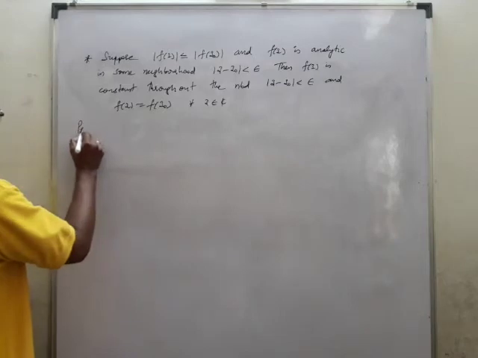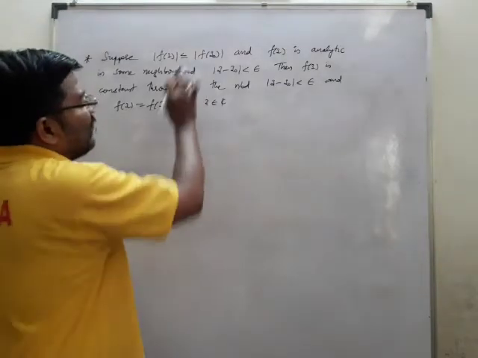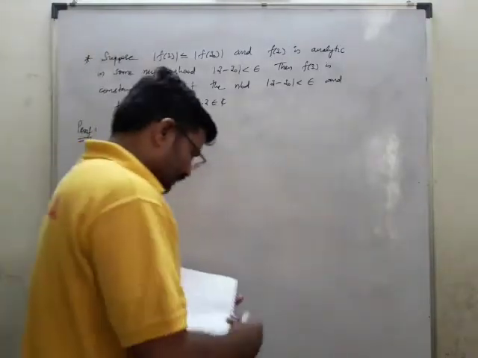First we will prove the Gauss mean value theorem, then we will try to prove this inequality, and based on this inequality we will have one more theorem. So first we will try to prove that.